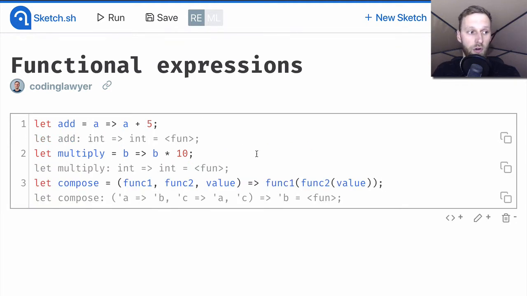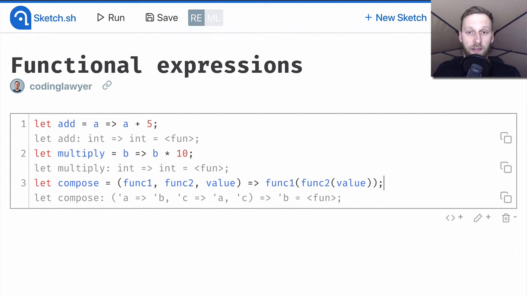We still have our add and multiply functions from the previous example. Moreover, we also defined the compose function, which expects 3 arguments, 2 functions, and a value. In its body, it passes the value to the second function, and the result of this computation is then passed to the first function, which will return the final result.